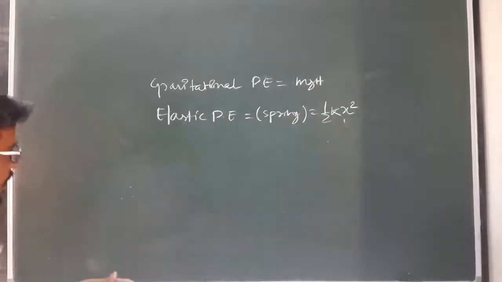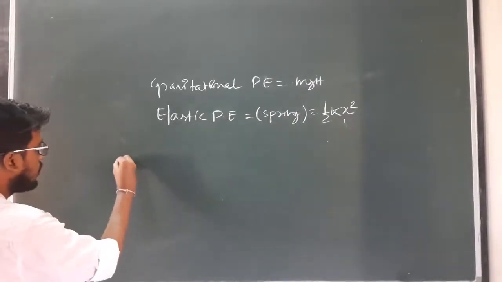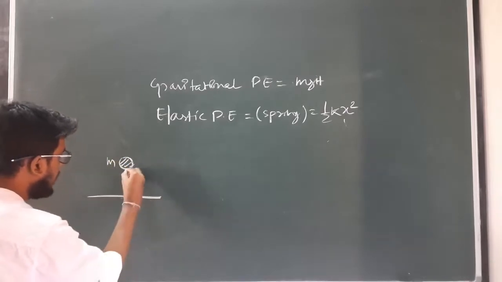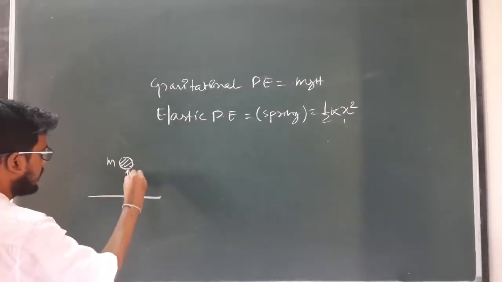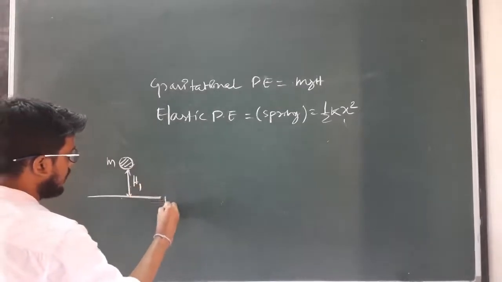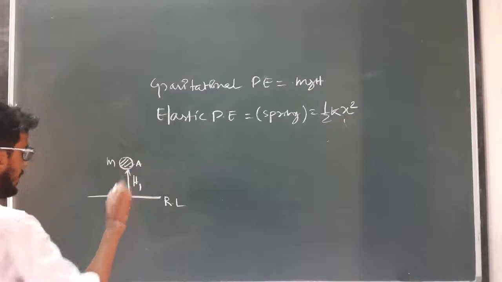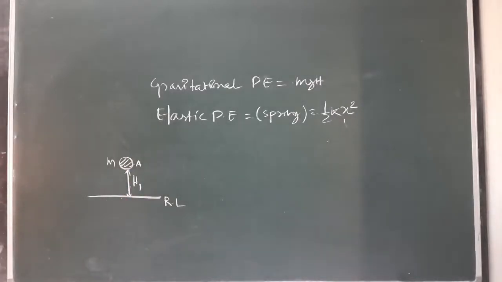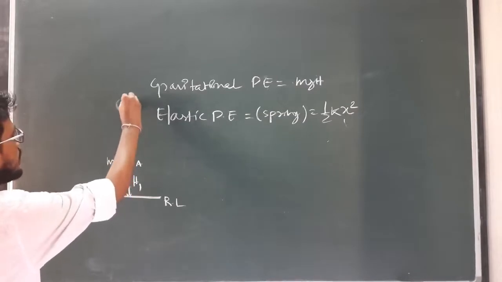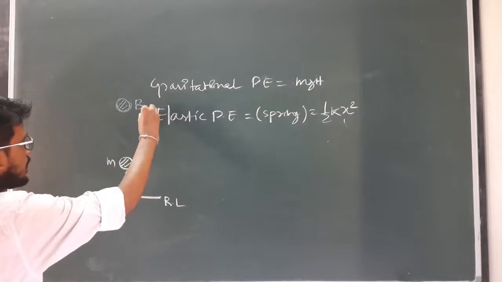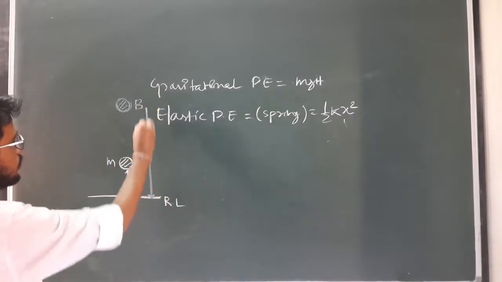For example, if I am considering a block or a body of mass m which is at a certain height h1 from the reference level initially, let this point be A, and after that I am taking this to a point B, which is at a height h2.